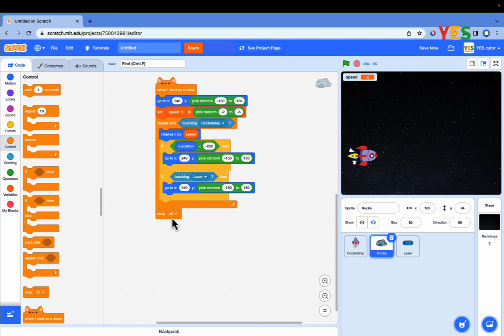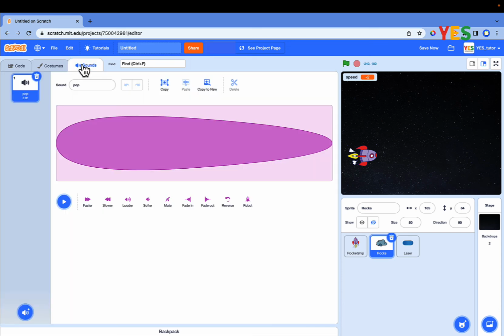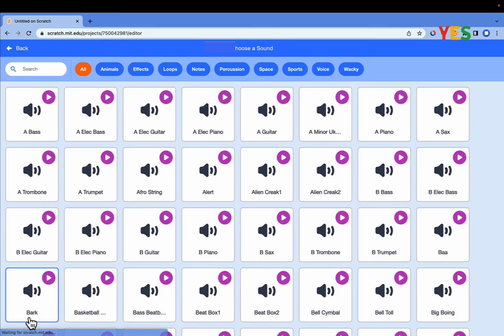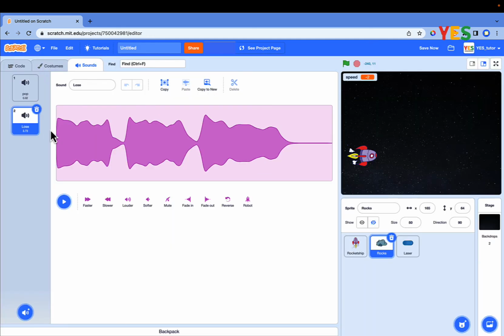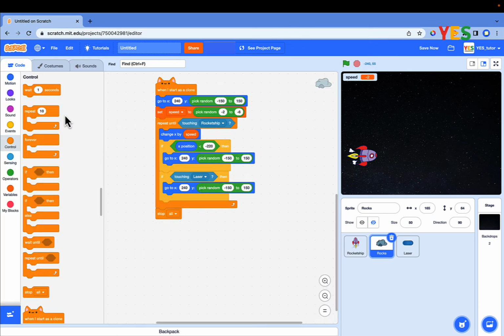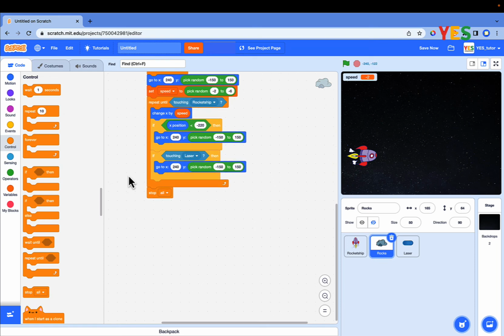To enhance the game, let's add a sound effect when the game is over. Click on sounds. Click on choose a sound. Search lose. Go back to code. Click on code. Drag and drop the play sound until done block as shown on the screen.